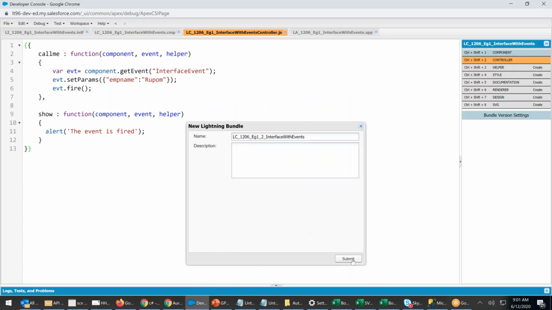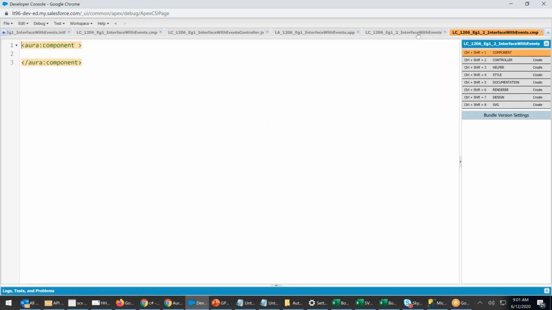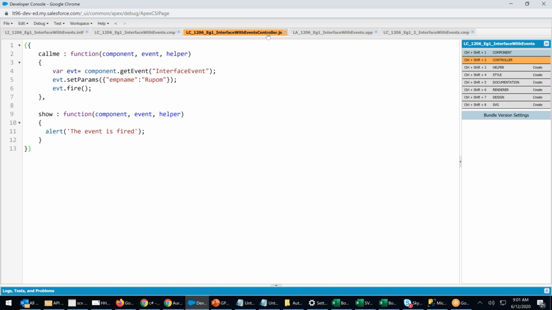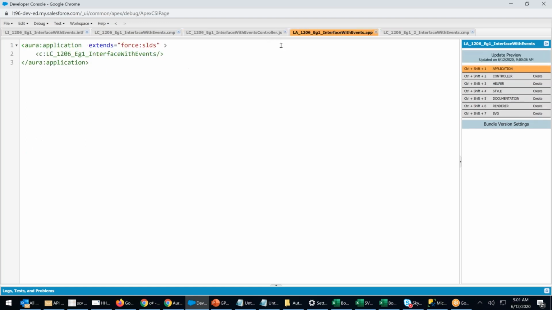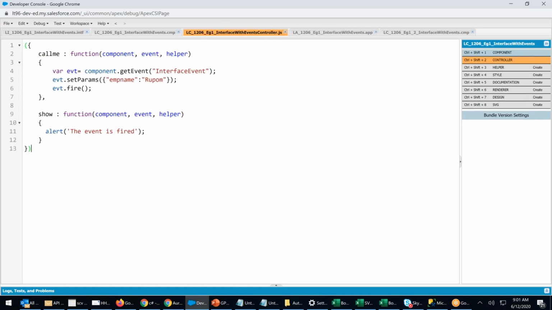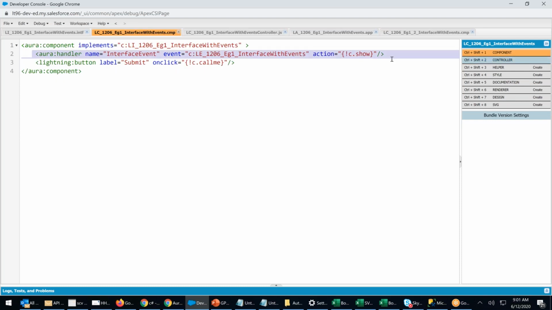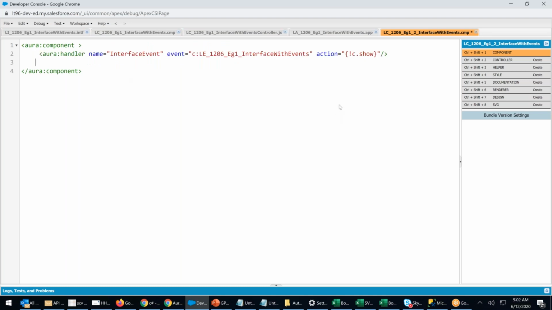To submit. I want this component also to handle. This component 2 is handling now. Wherever there's a handling, what I will do? I will write handler. Aura handler. Here I will write a lightning card.